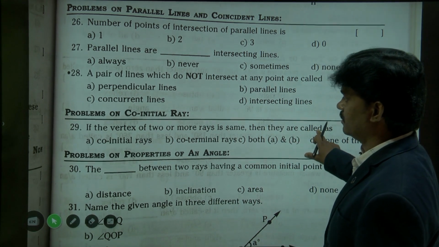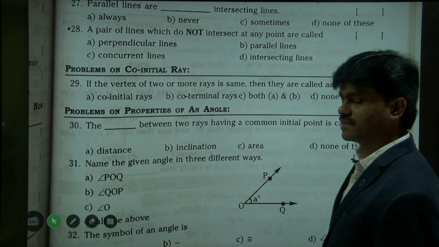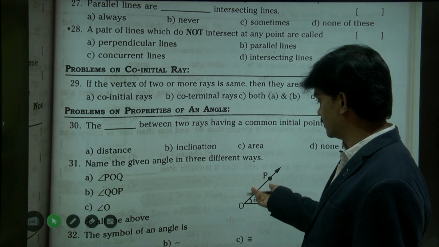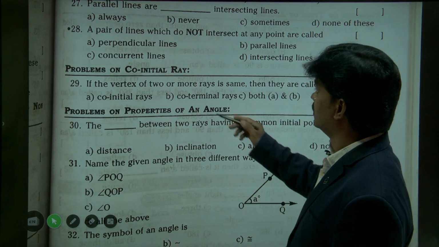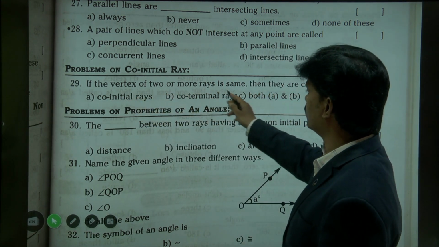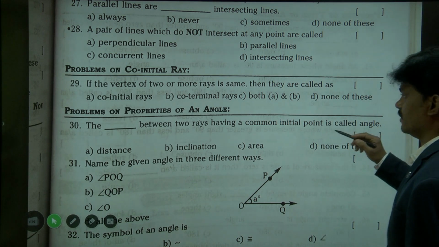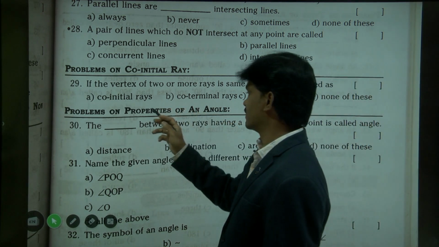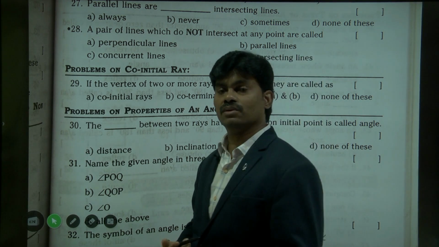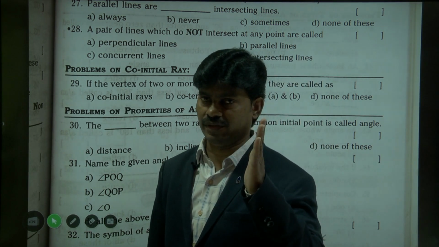Next, co-initial rays mean they have the same initial point. We can say angle, they have the same initial point. If the vertex of two or more rays is the same, then they are called co-initial rays or co-terminal rays. Both are correct. Co-terminal means they have only one end point.